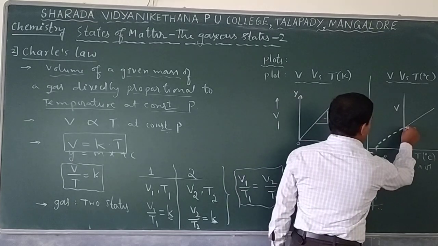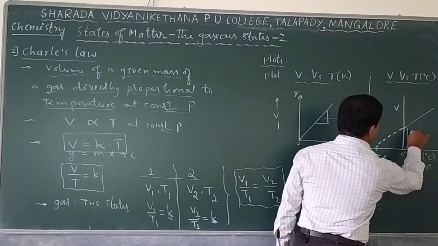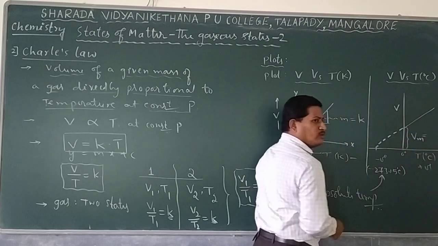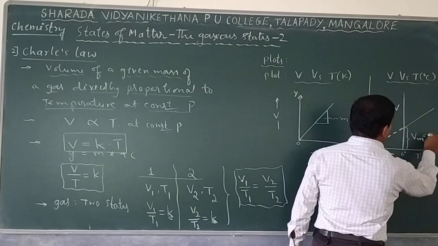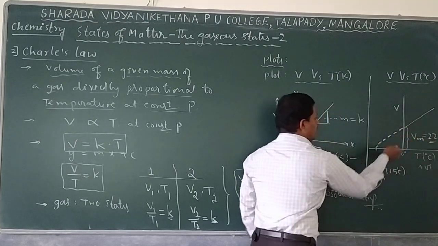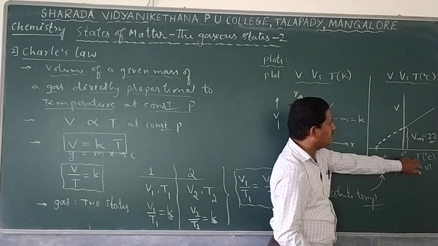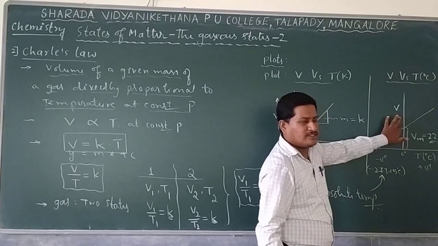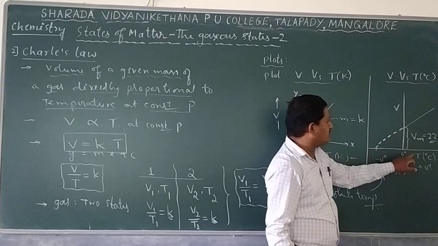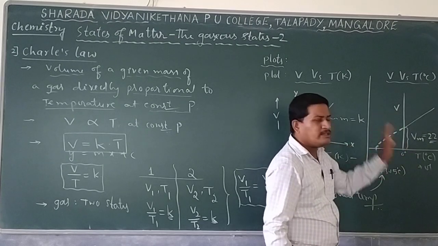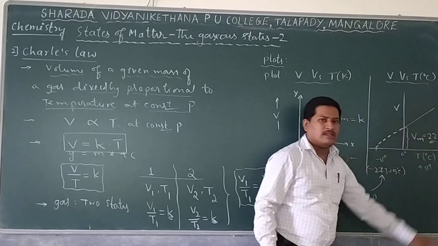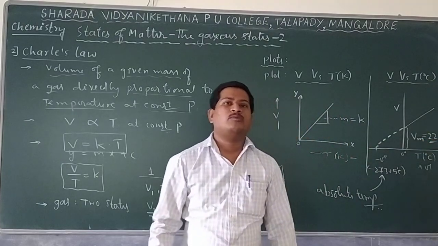And this particular volume is called the molar volume. It occupies a value of 22.4 liter. This volume value at 0 degree centigrade, which is nothing but standard temperature, is the volume occupied by the gas at standard temperature. So this is nothing but molar volume. The molar volume of a gas is 22.4 liters.